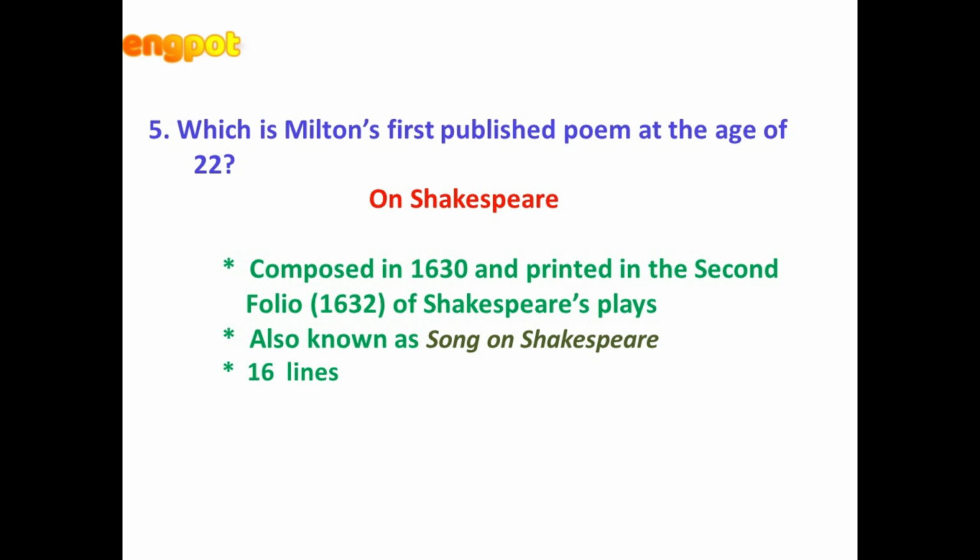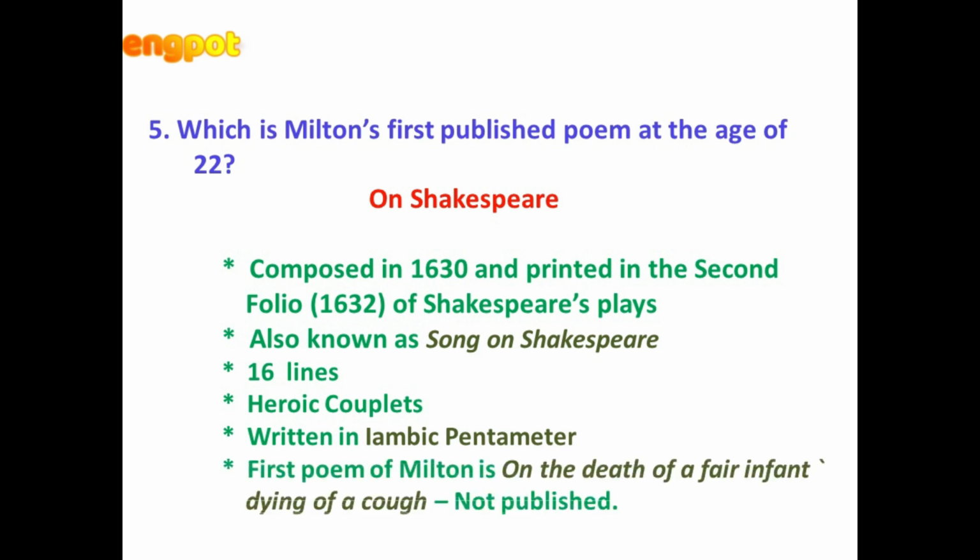It consists of a 16-line single stanza and is divided into heroic couplets, which means pairs of rhymed lines, and each line is written in iambic pentameter. That means each line has 5 iambic feet.